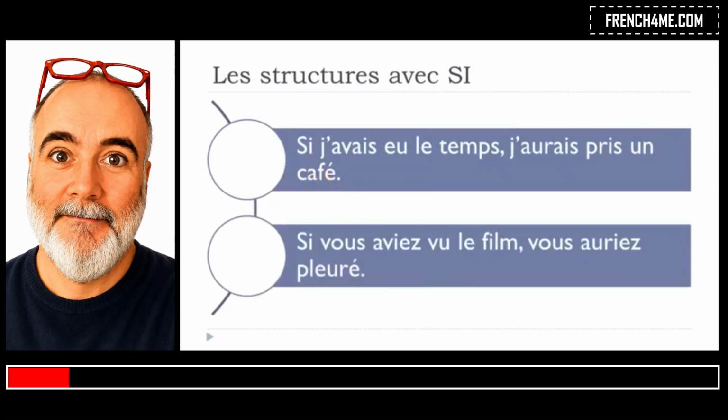Okay, let's see the second example. Si vous aviez vu le film, vous auriez pleuré. Okay, so here you have voir, and it's the plus que parfait form. Vous auriez pleuré. Here you get pleurer, to cry, and it's at the conditionnel passé form.